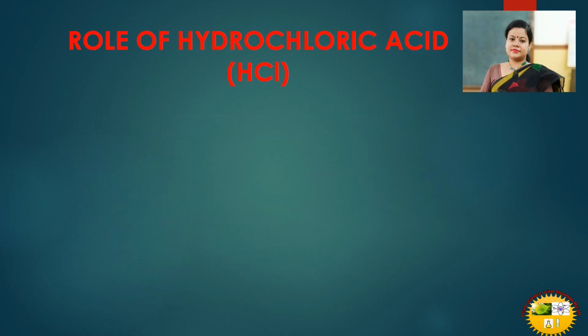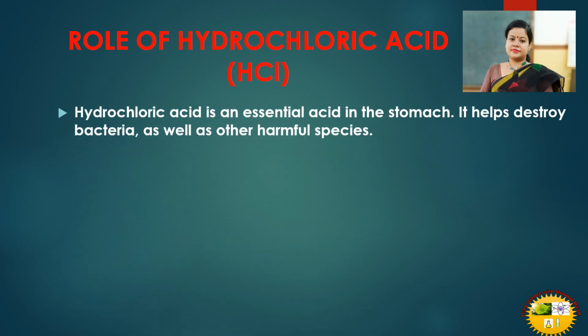Now, the role of hydrochloric acid. Just now we have read that it is hydrochloric acid that converts inactive pepsinogen into pepsin. What more? Hydrochloric acid is an essential acid in the stomach. It helps in destroying bacteria as well as other harmful species.